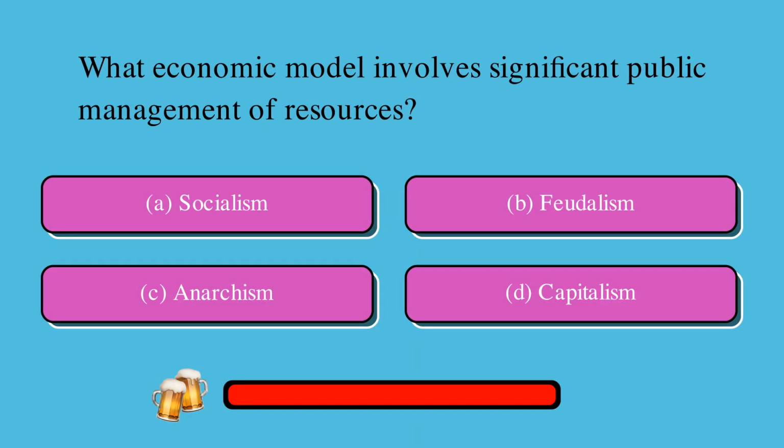What economic model involves significant public management of resources? Is it A, socialism, B, feudalism, C, anarchism, or D, capitalism? The correct answer is A, socialism.